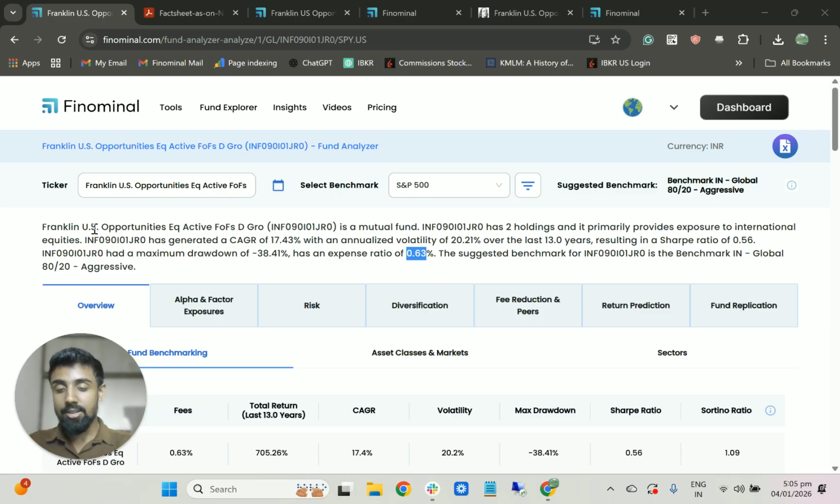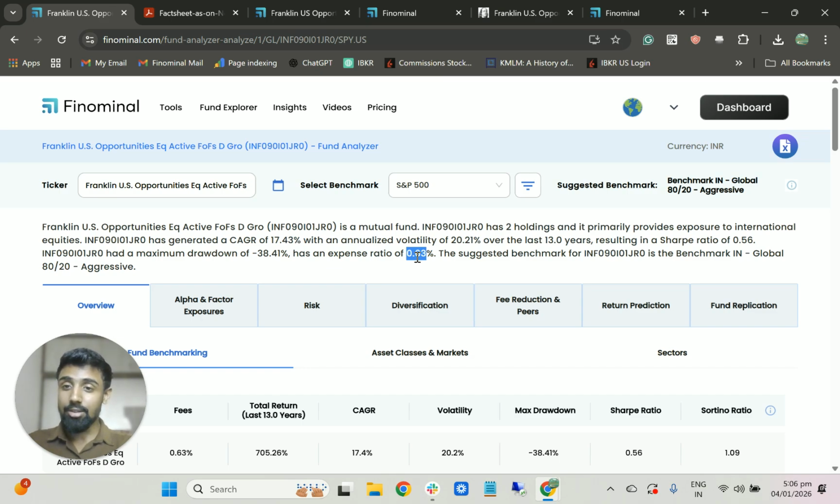So, the first issue is the expense ratio itself. The fund that's giving you the exposure, basically the Franklin in this case, is charging an expense ratio of 0.63%. But also, since it's holding another fund, that fund also has an expense ratio.